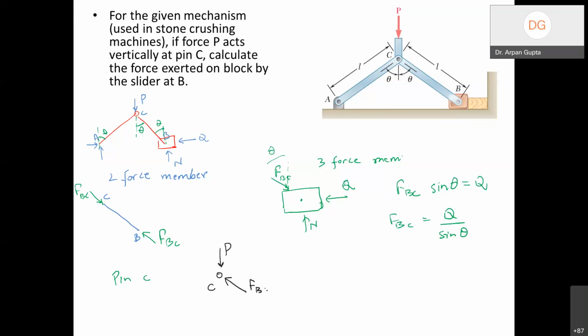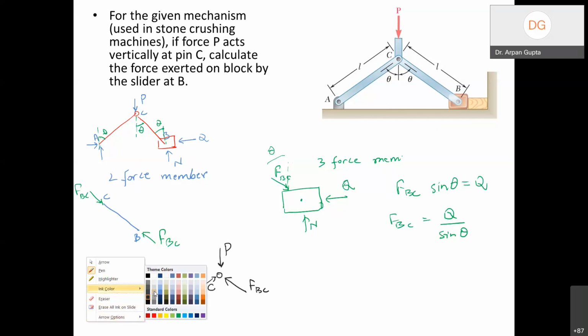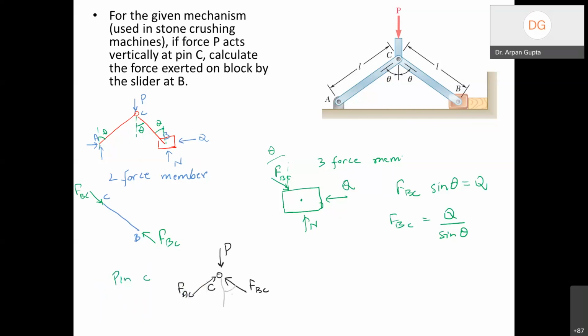So this is FBC, and similarly FAC will act in this direction. And the angles, we can mark them. This angle is theta, and this angle is also theta.